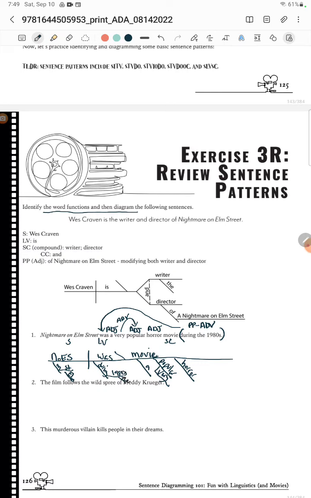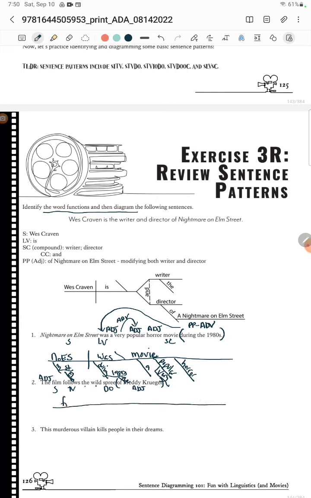Cool. Moving on to number 2, we've got the film, and what does the film do? It does a thing, it follows a spree, so that's a direct object. And then we've got of Freddy Krueger, which tells which spree, making that an adjective. The and wild are also going to be adjectives here, as well as the.